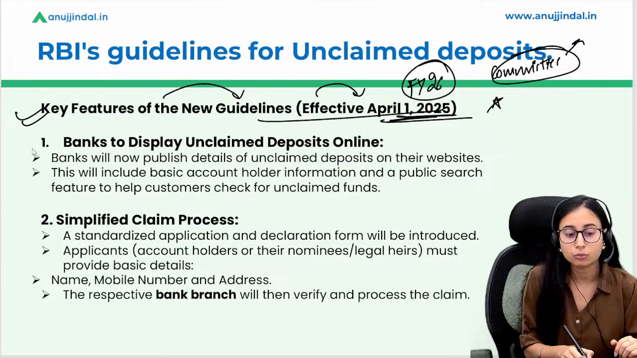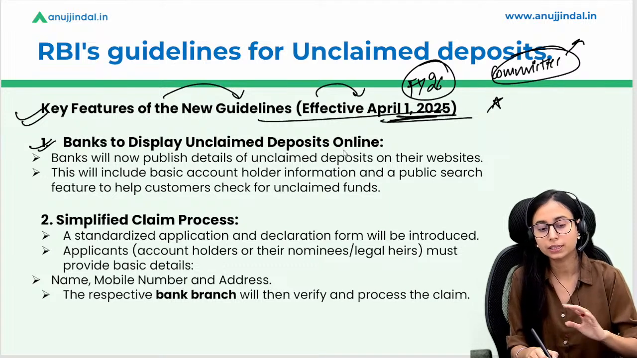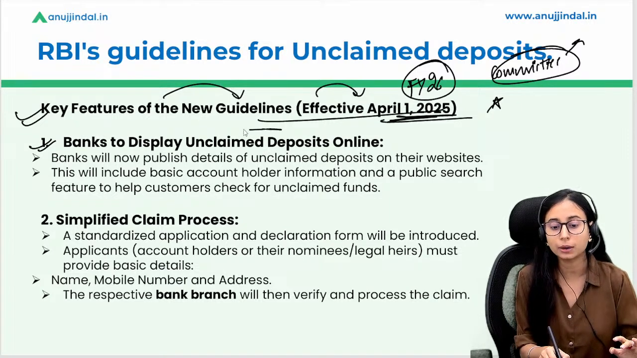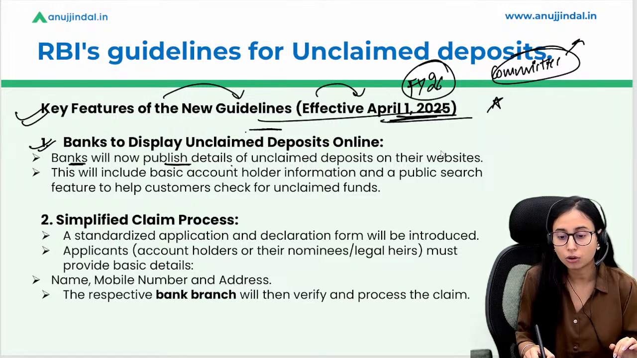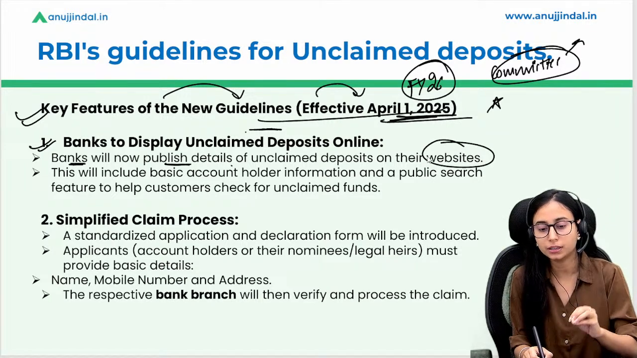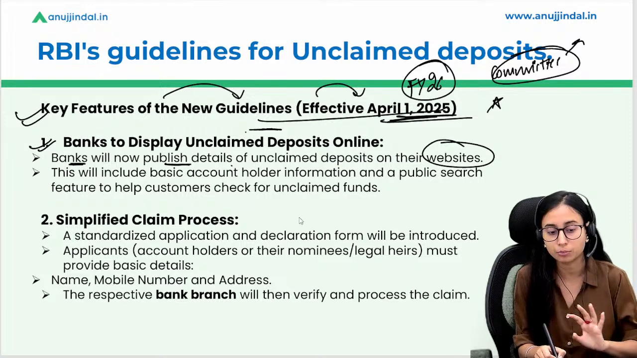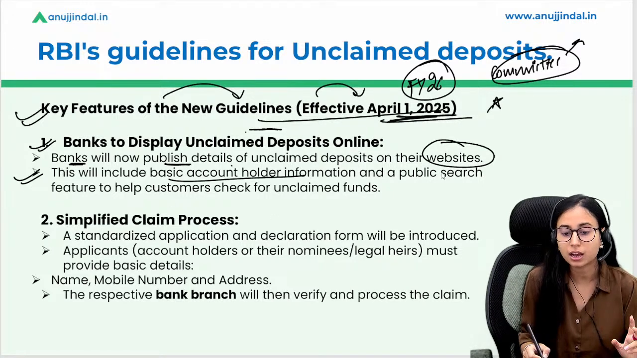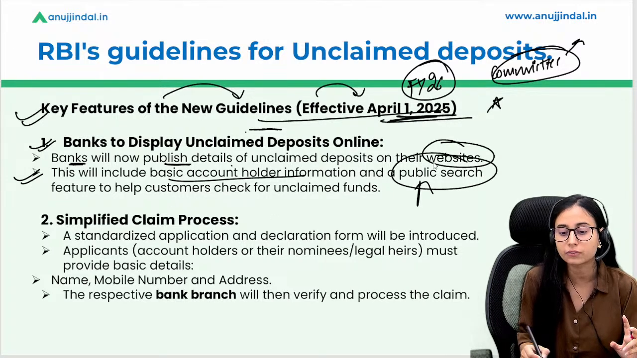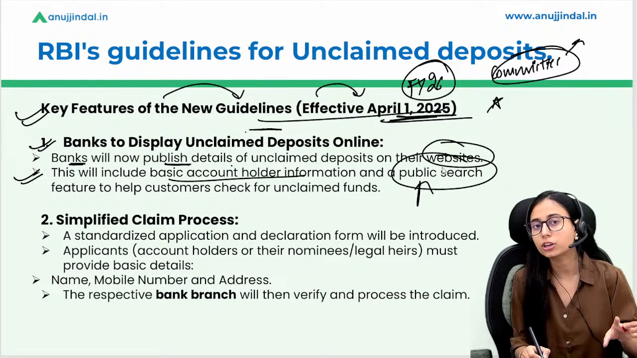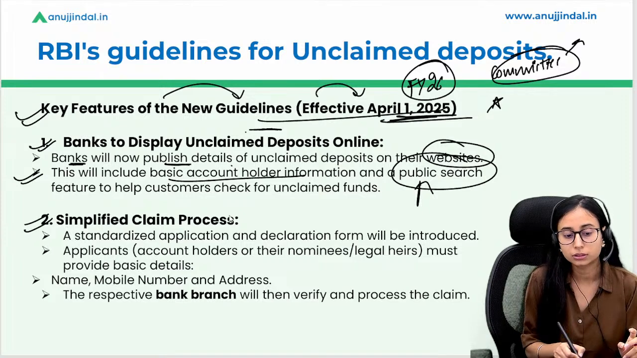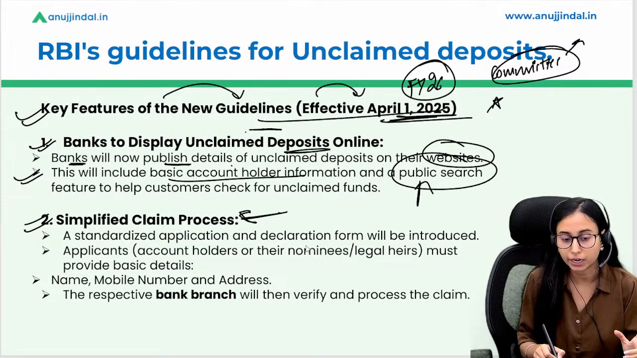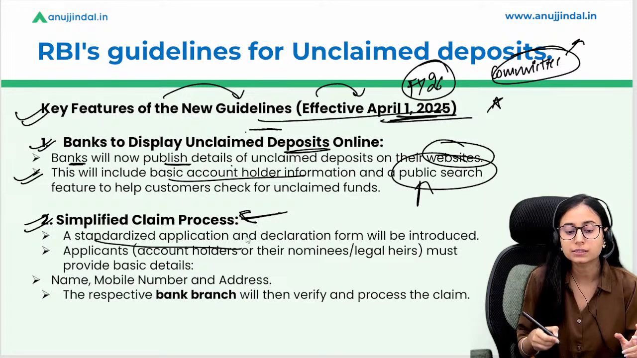So here we are. So what are the guidelines that are being issued by the RBI for the same? Now they are saying that unclaimed deposits are to be published by each and every bank on their website. On their respective website, they are going to give the details of such unclaimed deposits. Now, this can include the basic account holder information, wherein public search is available, wherein the public can search and find whatever unclaimed deposit they have in a particular bank. Now, the process of claiming such deposits is going to be simplified. How? Now they are going for a standardized application.